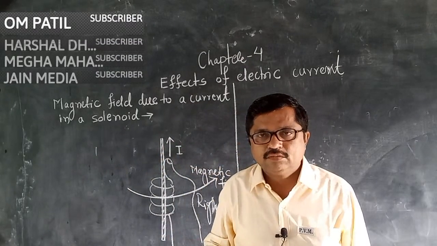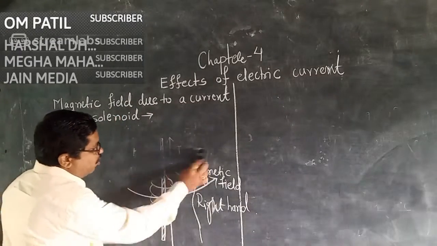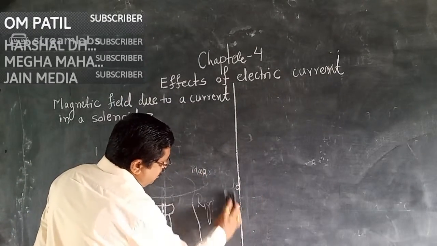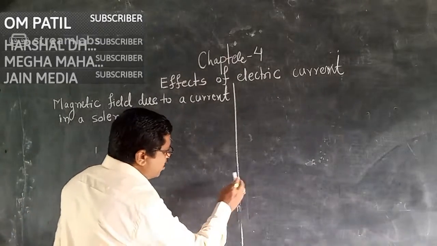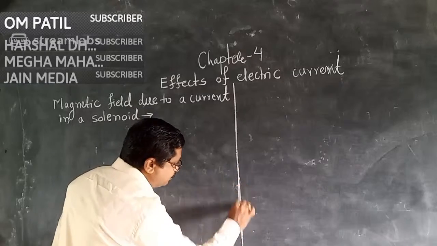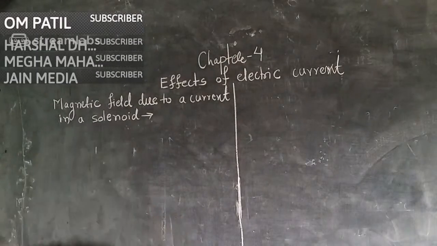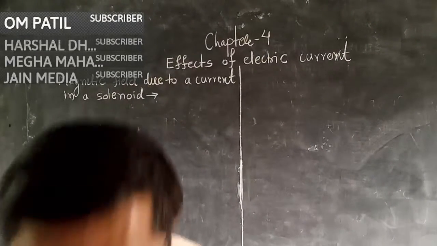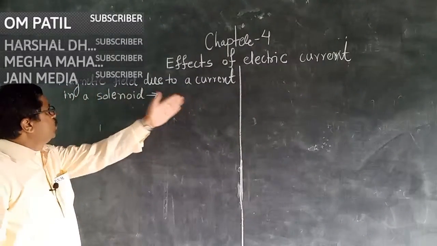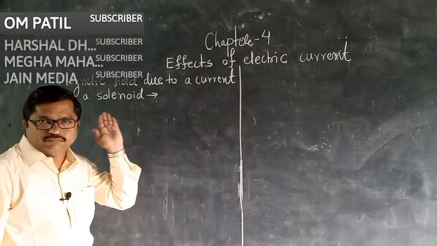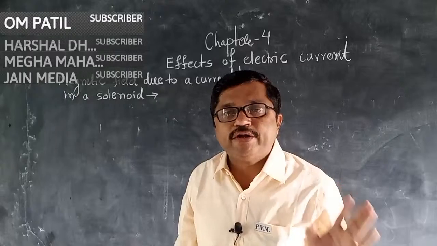This is also a part of the heating effect of electric current that we studied last week. And now, dear students, we are going to study today's topic, which is also important. So, concentrate on my speech and on the board. We are going to take the next topic, and that is magnetic field due to current in a solenoid. Magnetic field produced due to the current in a solenoid.